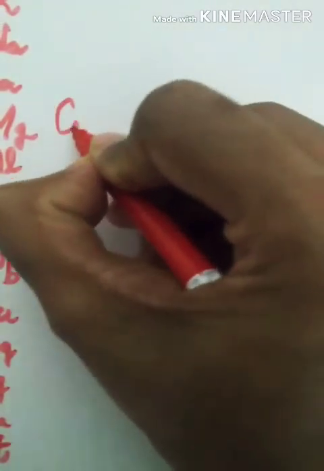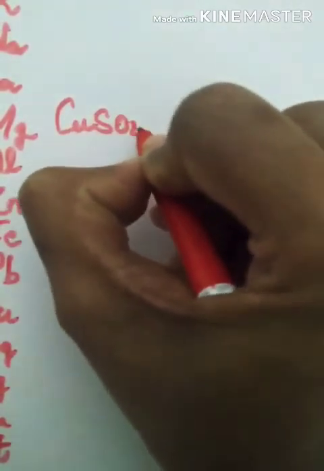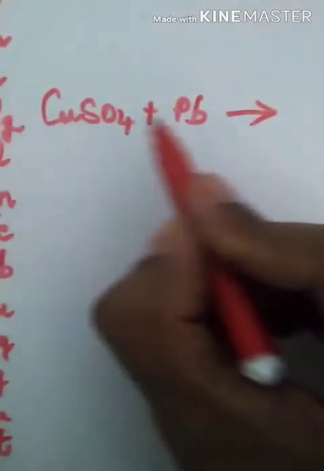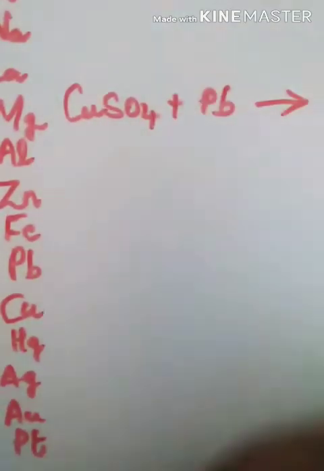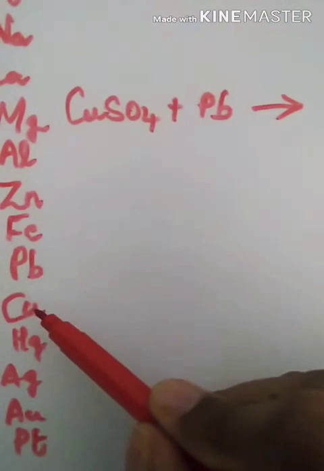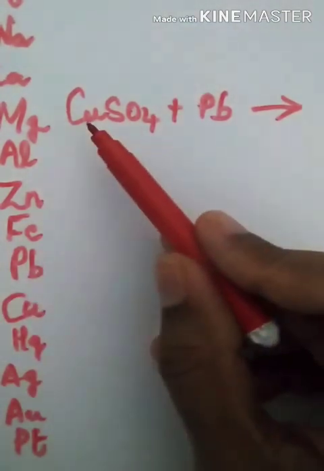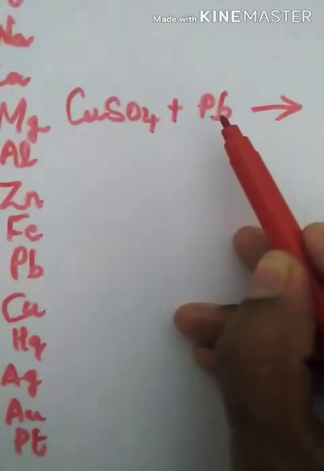Let us take another example. Let us suppose CuSO4 plus lead, Pb. Here we have a competition between copper and lead. Just see the reactivity series. Copper is here, lead is above it. So copper's place will again be taken by lead.